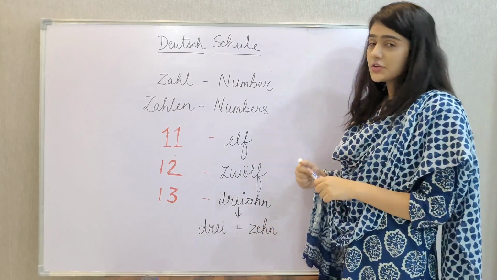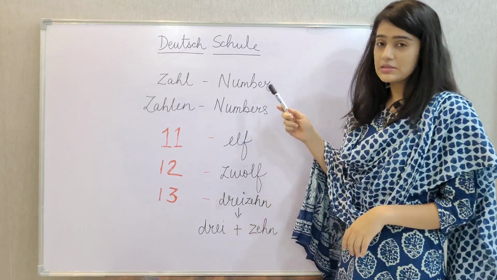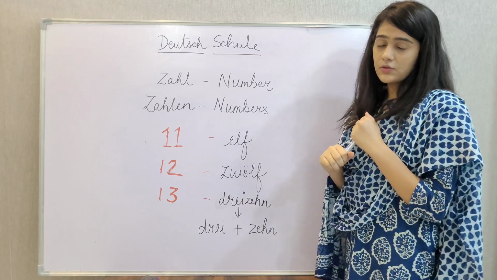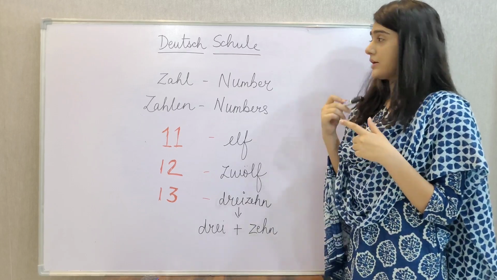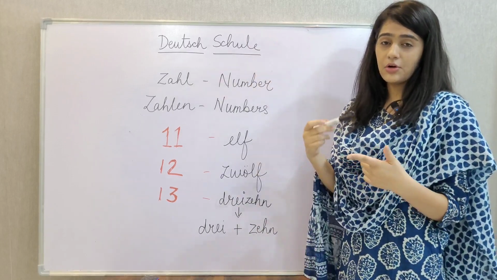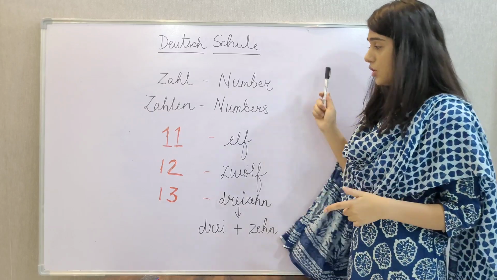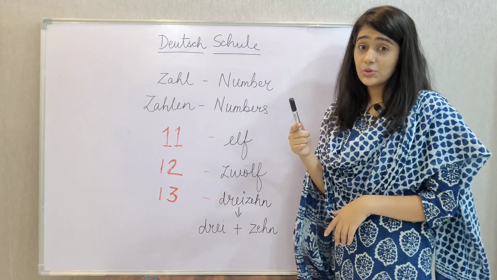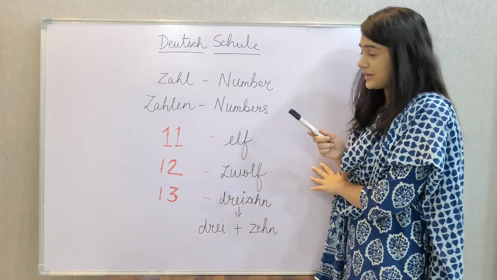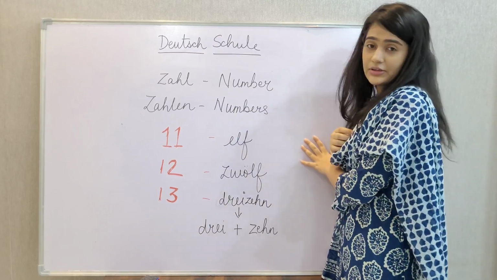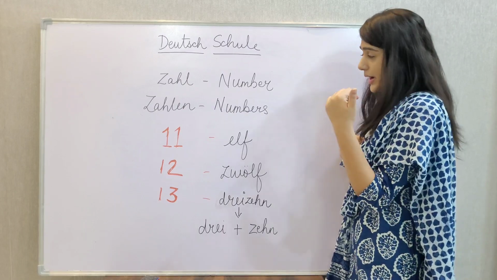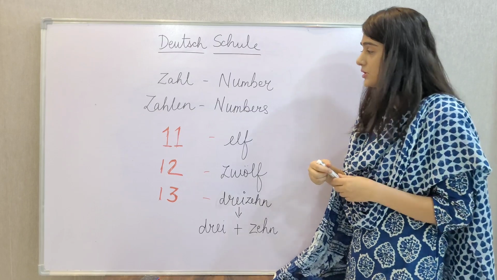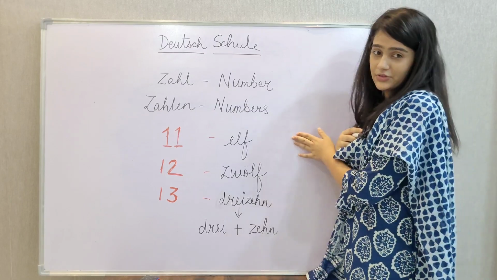So in today's video we'll be talking about numbers starting from 11 to 20, and also we'll be learning what is number 100 called, what is 30, 40 and so on. And in my previous video I had forgotten to mention what is 0 in German called, so I'll also mention that in today's video. And if you haven't watched my previous video, you can go and learn numbers 1 to 10 in German. So let's get started with 11 today.